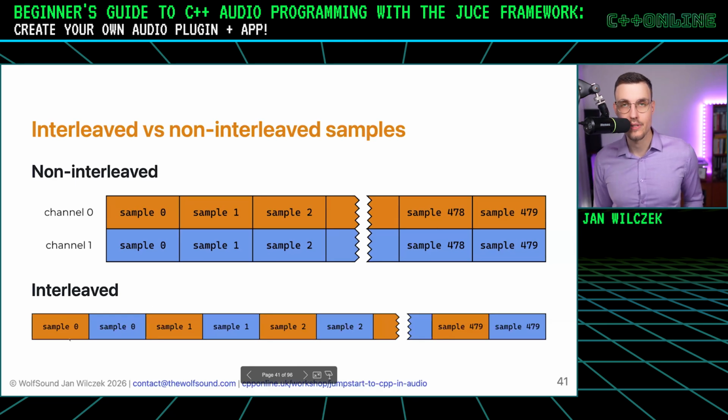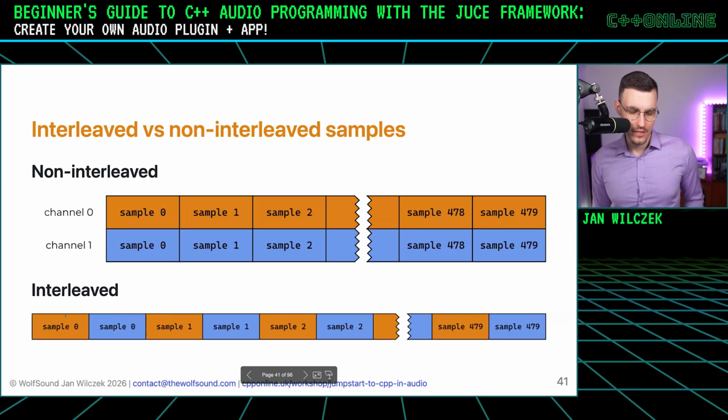So the first sample in this array is the first sample of the first channel. The second sample in this array is the first sample of the second channel. The third sample in this array is the second sample of the first channel. And the fourth sample in this array is the second sample of the second channel, and so on. So instead of 2 arrays of, in this case, size 480, we have 1 array of size 960.